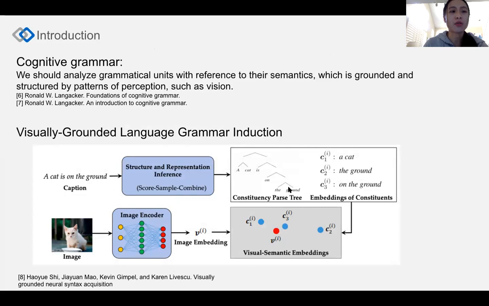Cognitive grammar argues that it is pointless to analyze grammatical units without reference to their semantics, which is grounded and structured by patterns of perception, such as vision. There have been some works on visually grounded grammar induction. They focus on aligning the image feature to language grammar by means of the hierarchical structures in the image.